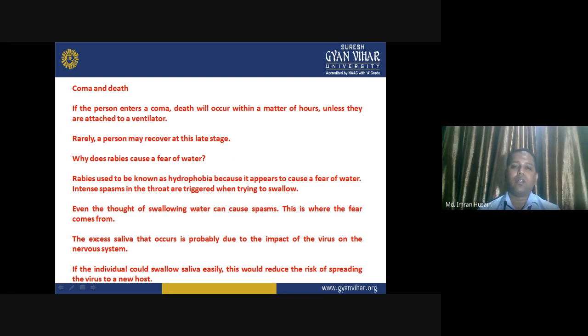This is where the fear comes from. Excessive saliva that occurs is probably due to the impact of the virus on the nervous system, because this virus readily disturbs your nervous system. If the individual could swallow saliva easily, this would reduce the risk of spreading the virus to a new host.